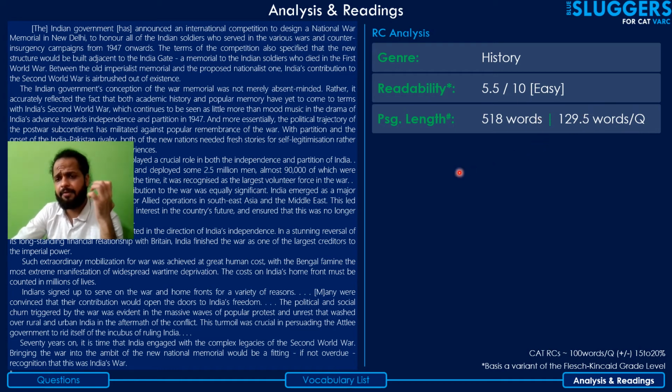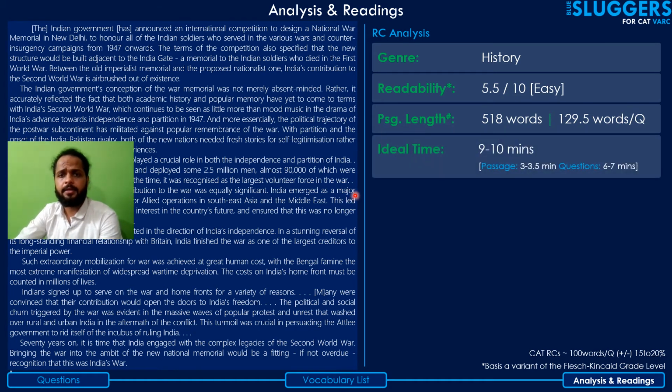That can have a bearing on what steps you might want to take to recalibrate your approach. If you found your accuracy to be quite low and the passage was too long, then you might want to concentrate on longer passages. The ideal time to read the passage, the ideal time to answer the questions, and the total ideal time have been mentioned here.